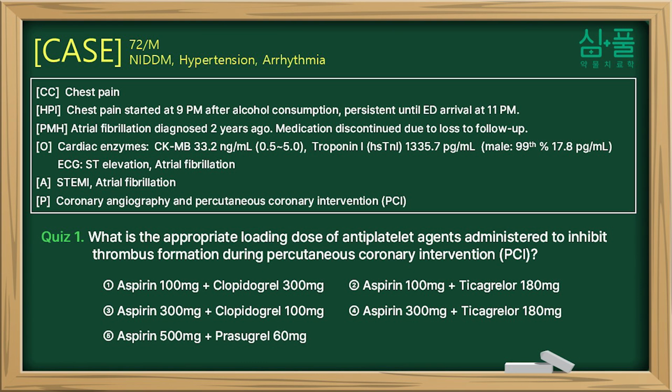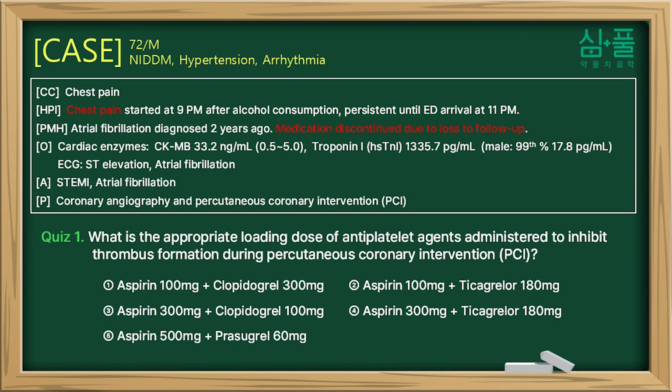We have a 72-year-old male patient with a history of diabetes, hypertension and atrial fibrillation. Last night, after drinking alcohol, he experienced chest pain starting at 9 p.m. and came to the emergency room at 11 p.m. as the pain continued. 2 years ago, he was diagnosed with atrial fibrillation at another hospital and took medication for about a month. However, he stopped taking the medication due to loss of follow-up.